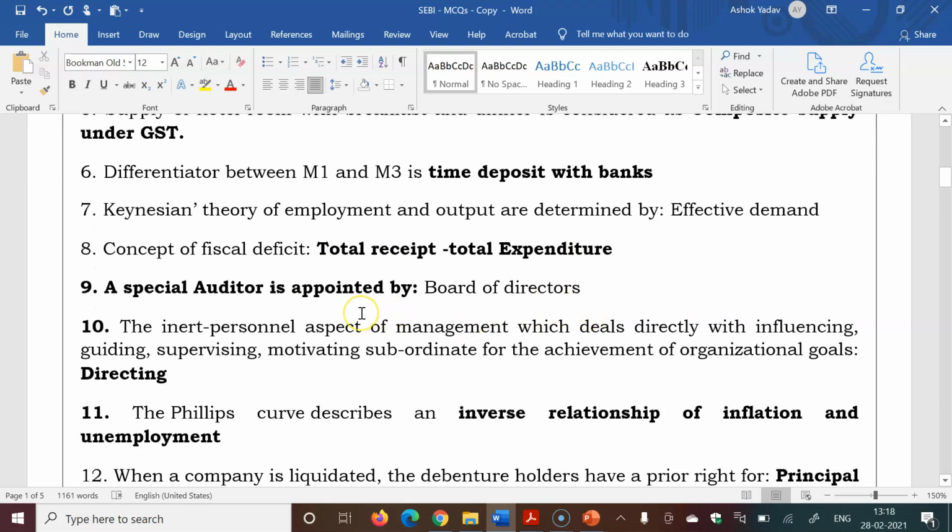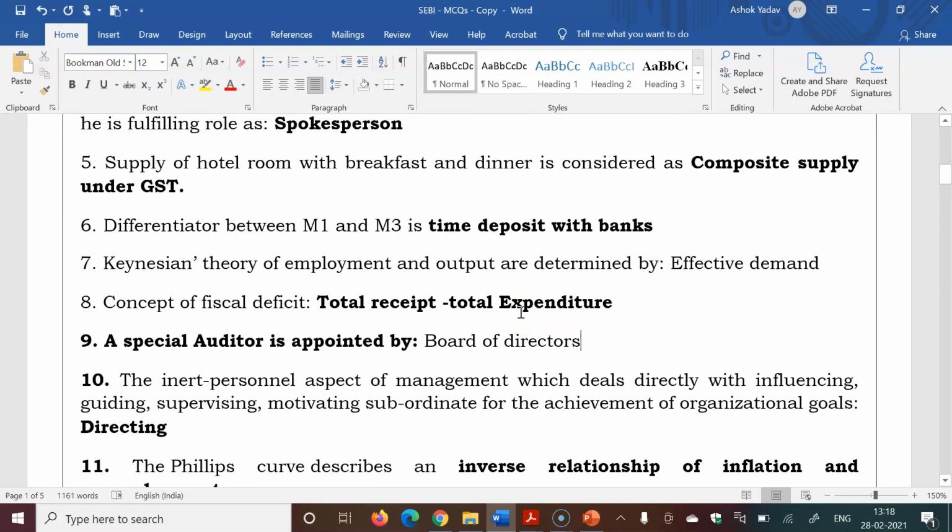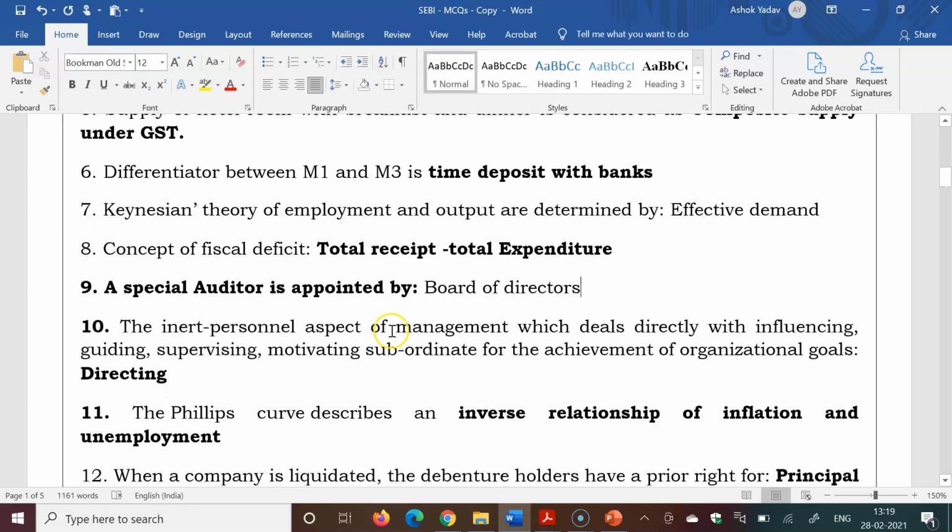A special auditor is appointed by. This question was also a doubtful question, and many students have doubt on this with different answers. But as per the Companies Act, the special auditor is appointed by the board of directors on the recommendation of the central government. So the closest option may be central government, also board of directors, but as it is clearly written there that the appointment is done by the board of directors based on the government's recommendation, the special auditor is appointed by the board of directors.